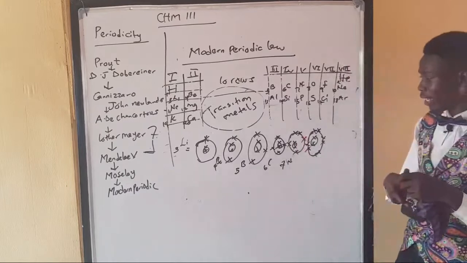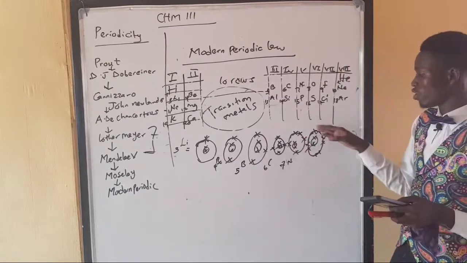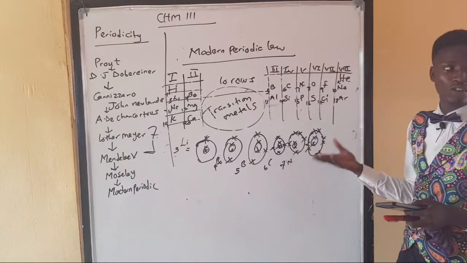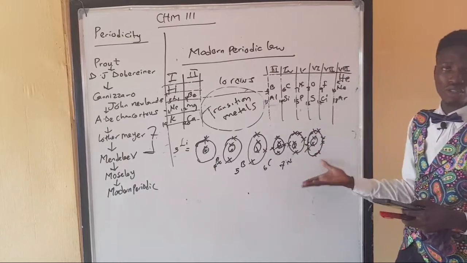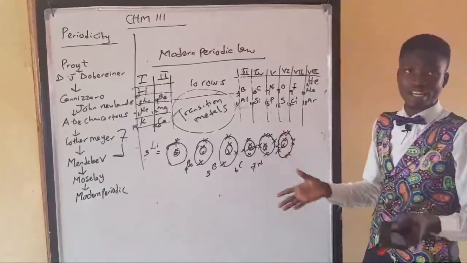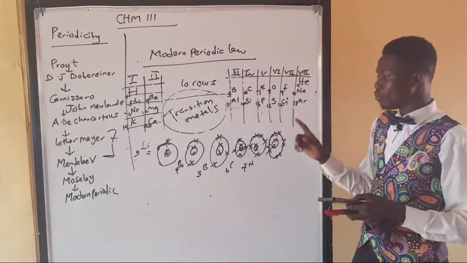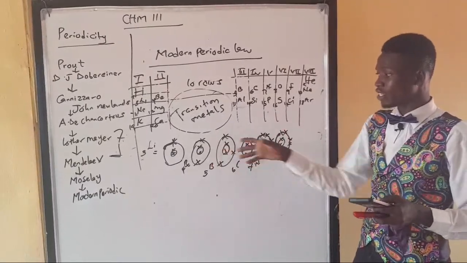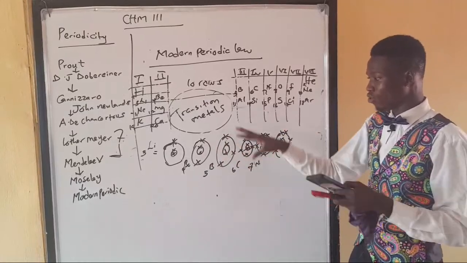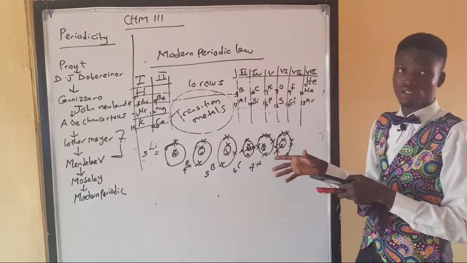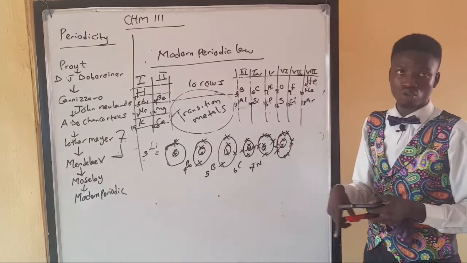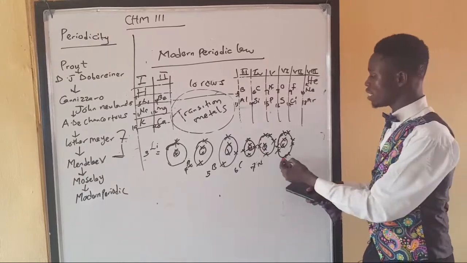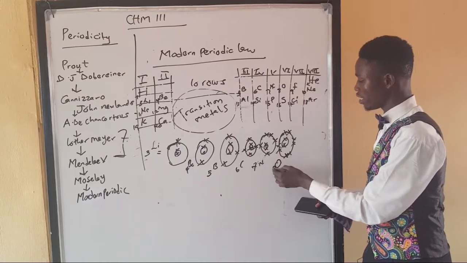You'll be wondering why, since I know that I put 8 outside, I can't just put them in pairs, and I'm just putting them singly. There are some rules that guide configuration, and one of the most important rules is Hund's rule. Hund's rule tells us that whenever you are sharing electrons, don't be in haste to just put them in 2s. You must first share them singly before pairing up occurs. That's why I'm sharing them 1 by 1. If you ever see me writing 2 on a side, it's very, very wrong. I have to do it 1 by 1 and show that I'm following Hund's rule, because those rules must be in your mind anytime you are doing configuration. All right? So now, if this is for oxygen, oxygen has 8, right?